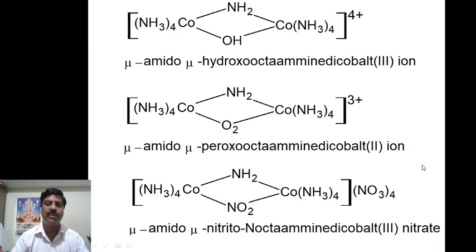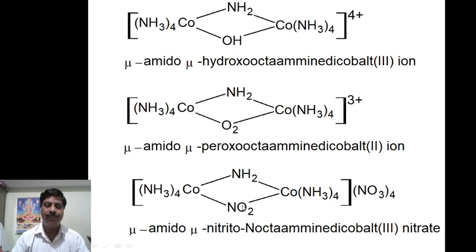Now next one, another example. Therefore here tetraammine, mu-amido, mu-nitrito, N, octaammine dicobalt. Now oxidation state: here nitrate is minus 1, so 4 nitrates will be there, therefore minus 4.